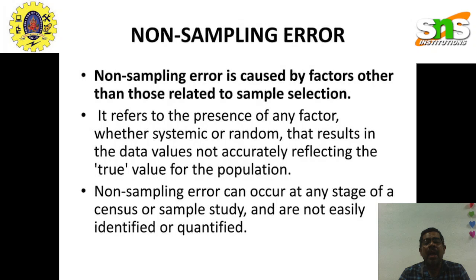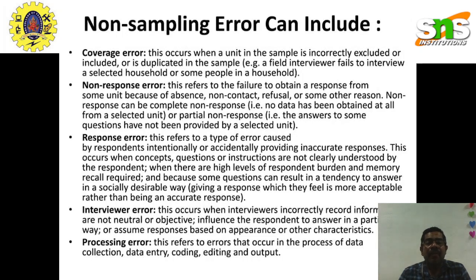And the next factor is the non-sampling error. The non-sampling error is affected by the interviewers or the questions we asked, how the people responded, and how I recorded the response from the people. All this makes an impact on the non-sampling error. Now we have to see how the non-sampling error occurs. First, the coverage error: in the entire population, how much did I cover? That comes under the category of coverage error.